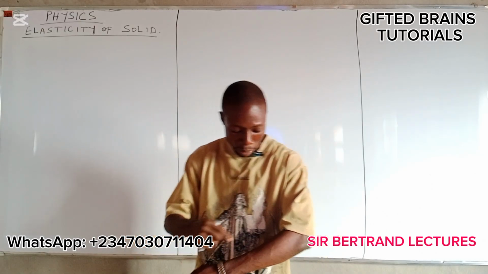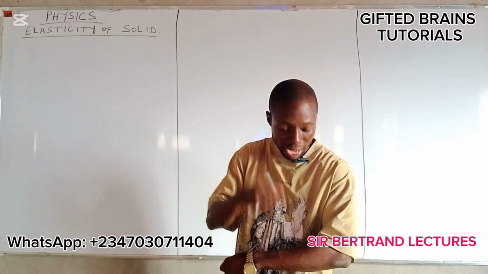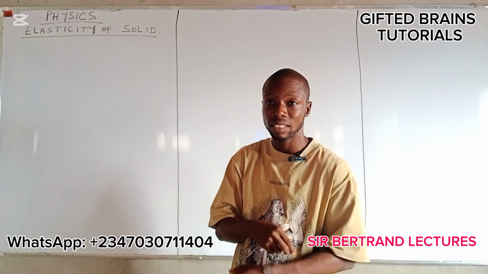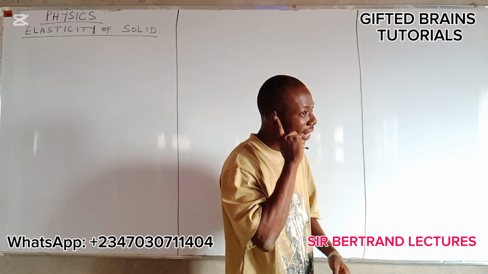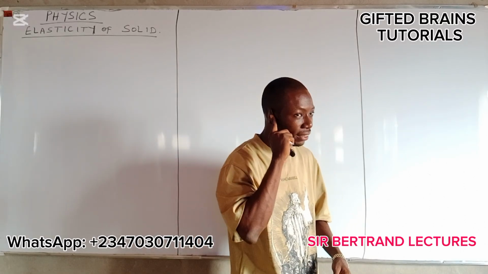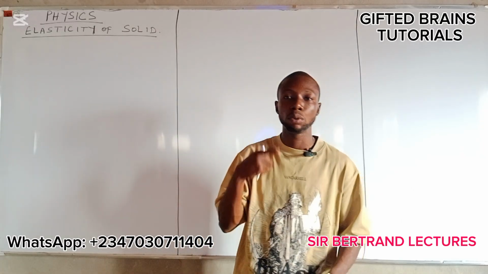For example, your skin is very, very elastic. The ear and the skin are very elastic. Just look at my ear. I push it to move to some extent, then if I leave it now, it will still go back to its position.